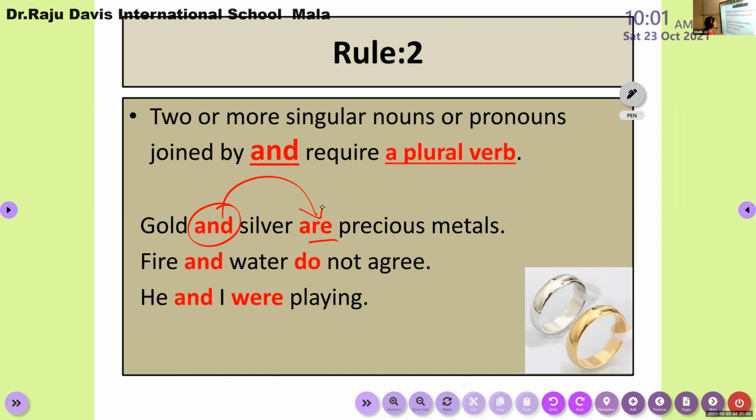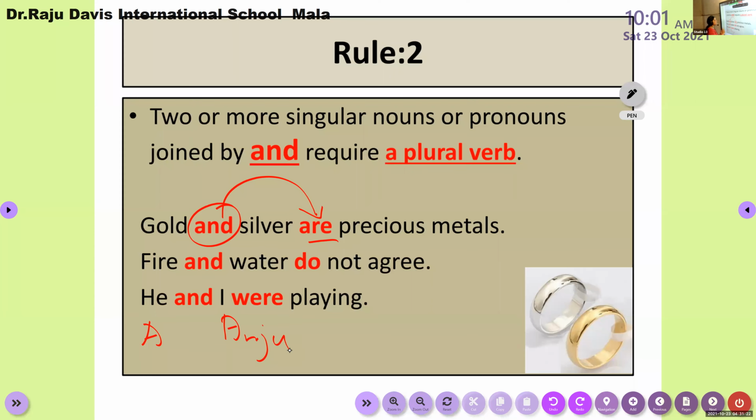He, third person singular pronoun. I, first person singular pronoun. So a third person pronoun is connected with a first person pronoun. He is one person, he. It can be Adhigesh. I, this can be Anju, right? So Adhigesh and Anju are 2 different persons, right?